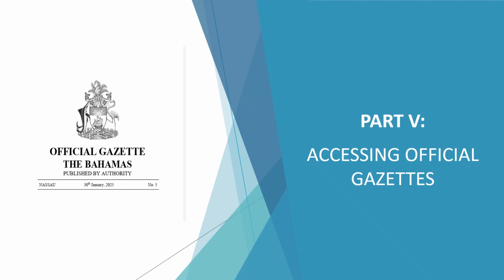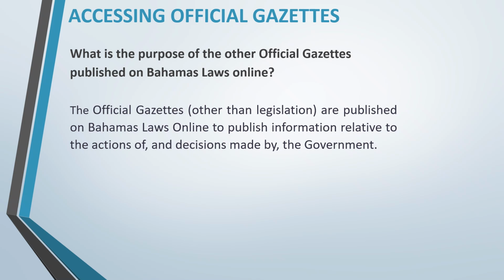Let's turn now to accessing official gazettes. One might ask, what is the purpose of the other official gazettes published on Bahamas Laws Online? The official gazettes, other than legislation, are published on Bahamas Laws Online to publish information relative to the actions of and decisions made by the government.